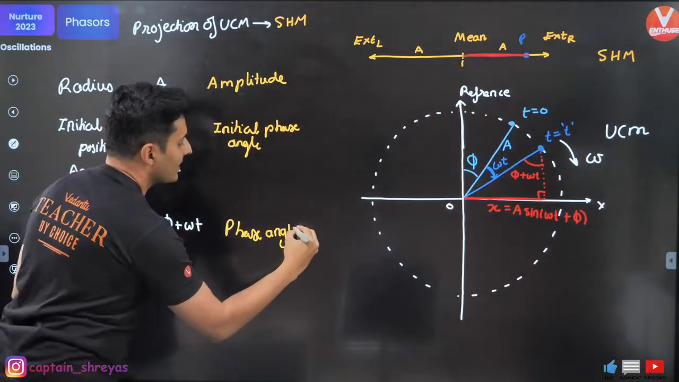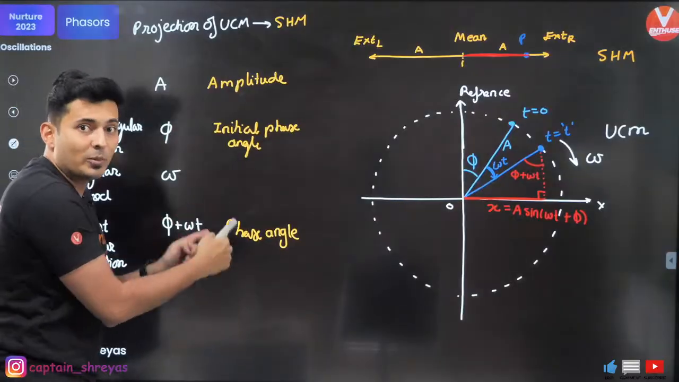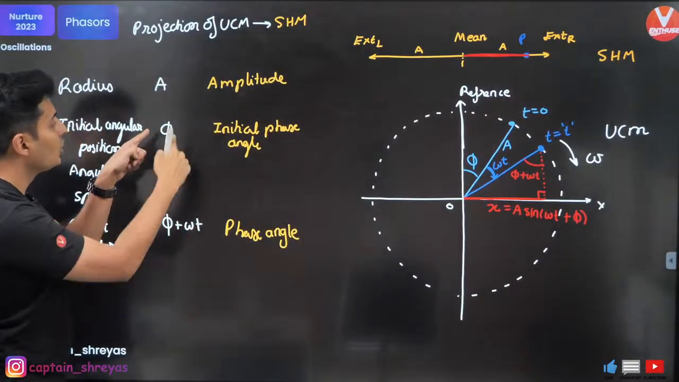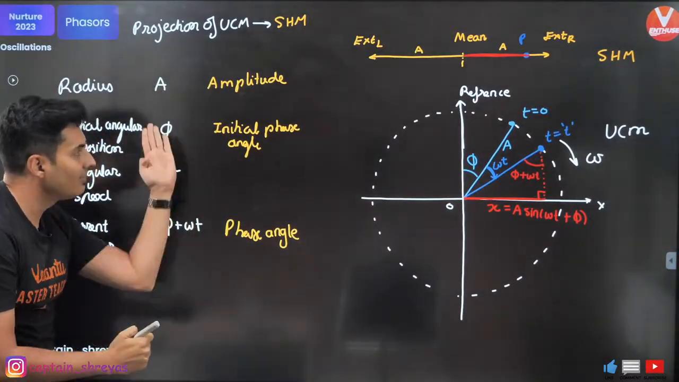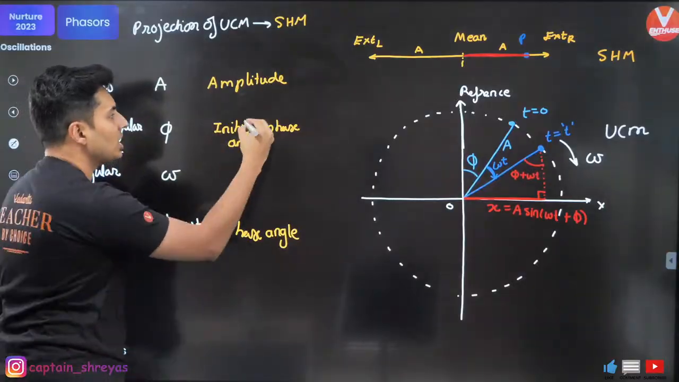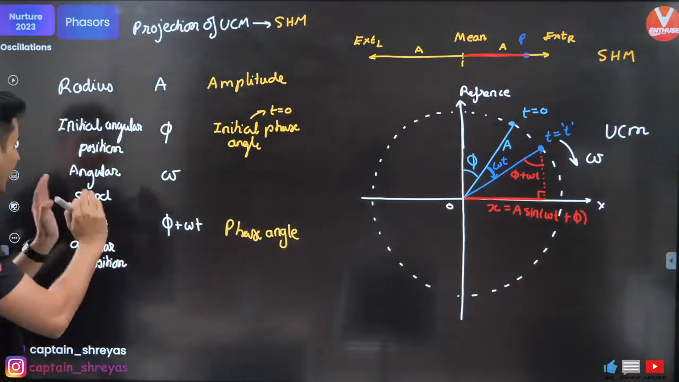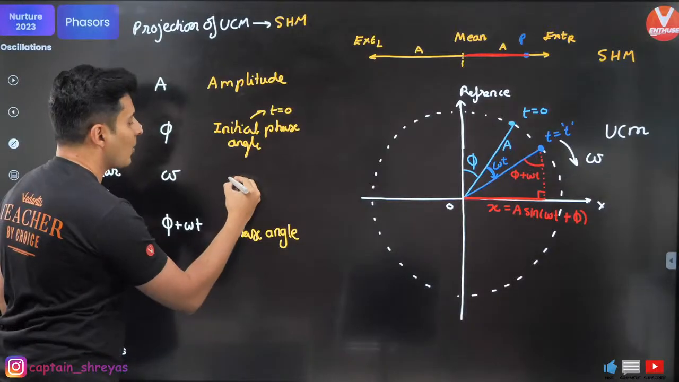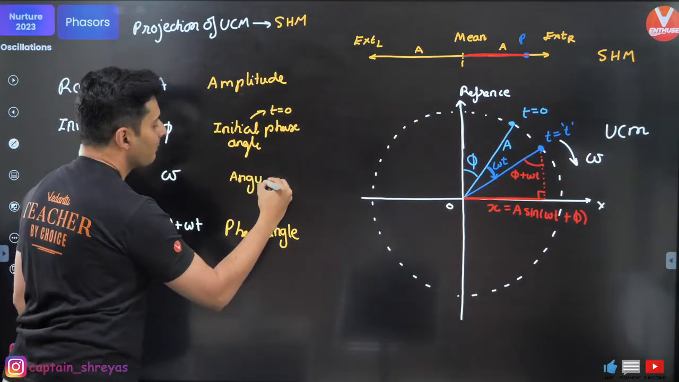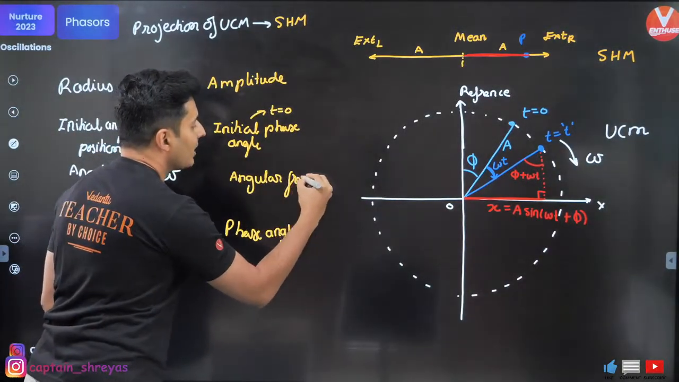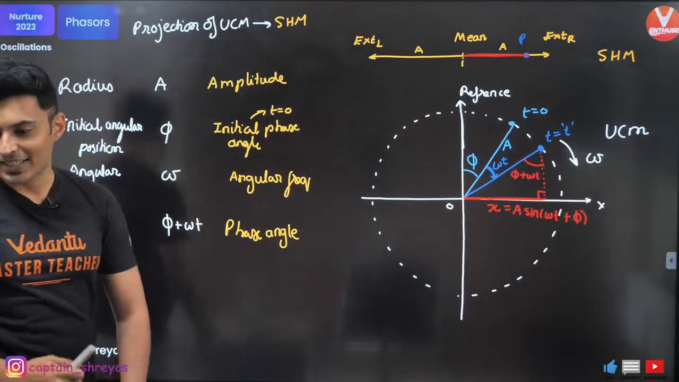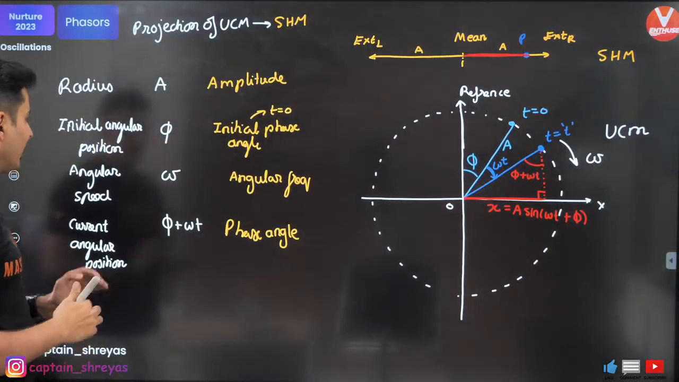This is called the phase angle because this is phi plus omega t. If you put time as 0, you will just get phi because omega t will vanish. That's why the word initial means t is equal to 0. Fair enough? And angular speed over here is now called angular frequency.